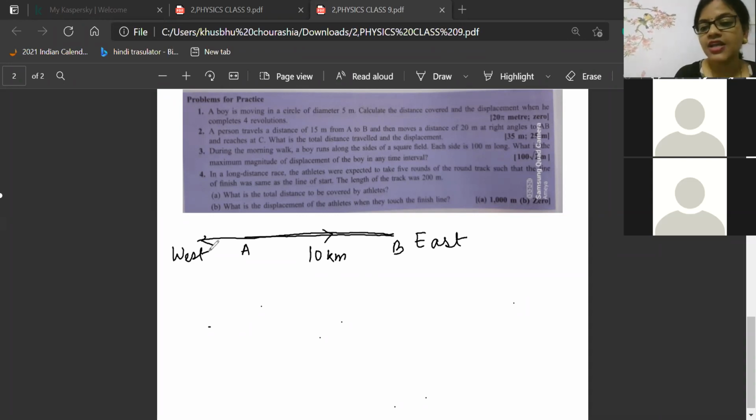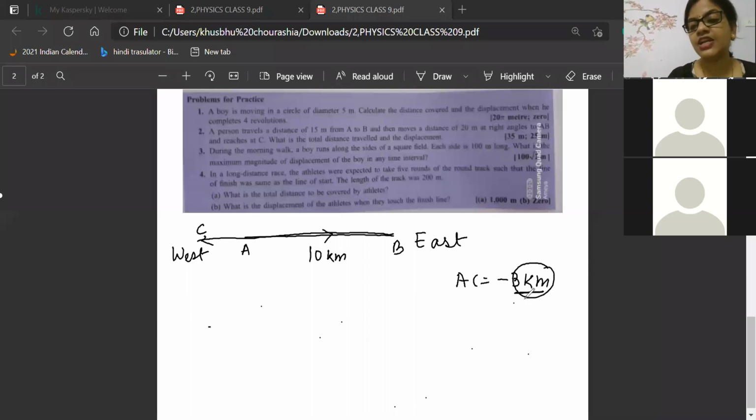So the direction is opposite. So AC is coming as minus 3 kilometers, where east means plus, opposite west means minus. Okay, beta. Then 3 kilometers is the magnitude.